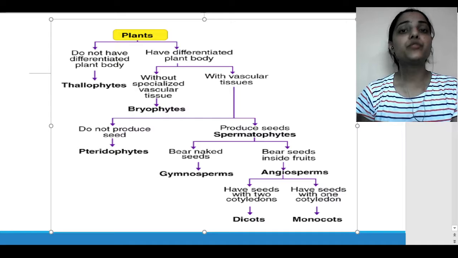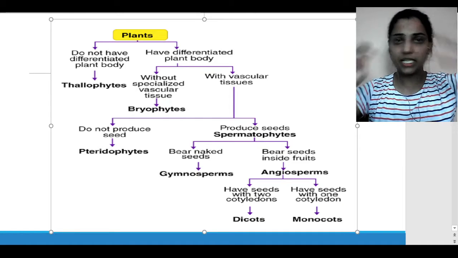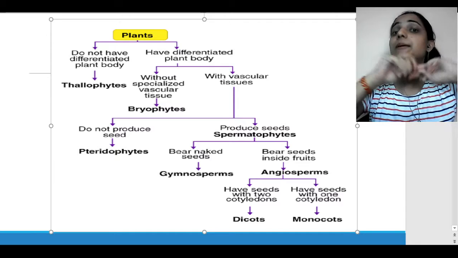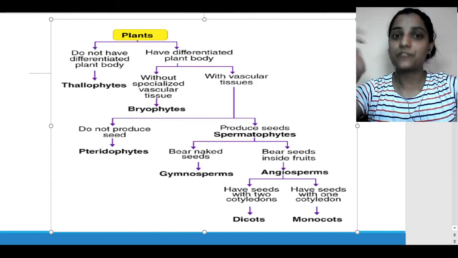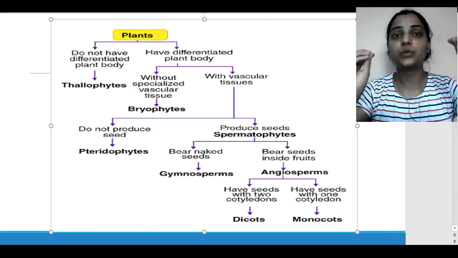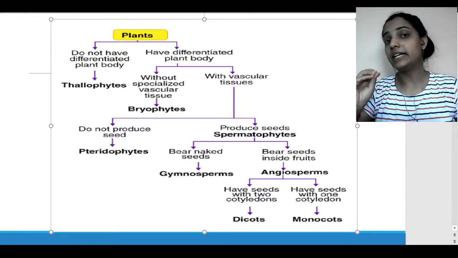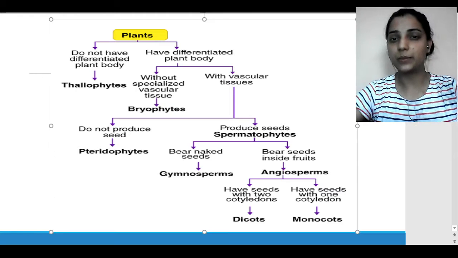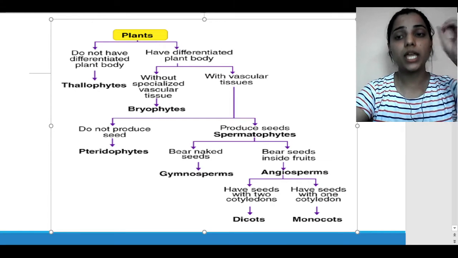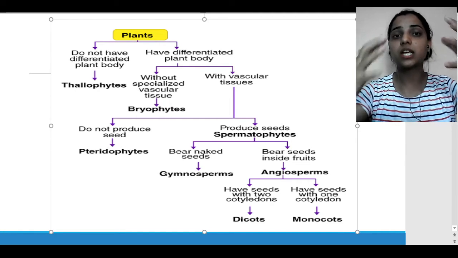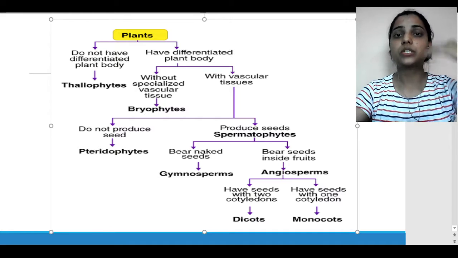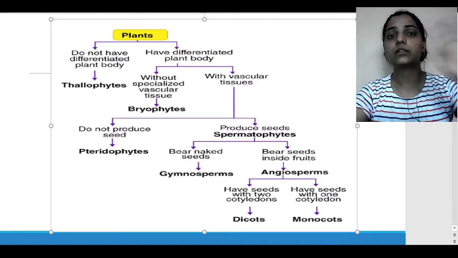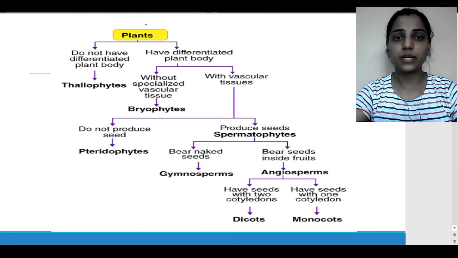So in the previous video we finished three kingdoms: Kingdom Monera, Kingdom Protista, and Kingdom Fungi. We also did the fourth kingdom, Kingdom Plantae, just the introductory part with some characteristics. So in this video we will be discussing Kingdom Plantae further, with its subgroups. So yeah, this is a chart, you can say, isn't it?